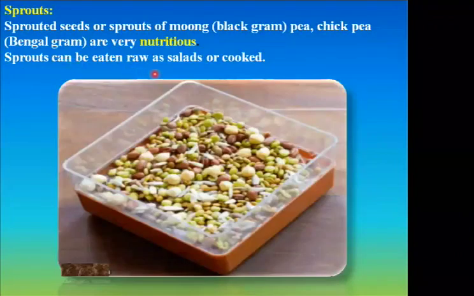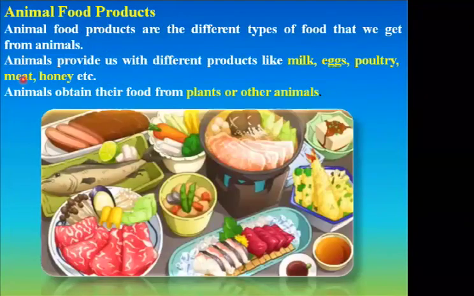So till here we have studied plant products. Now we are going to study animal food products. Animal food products are the different types of food that we get from animals. Animals provide us with products like milk, egg, poultry, meat, honey, etc. Animals obtain their food from plants or other animals.